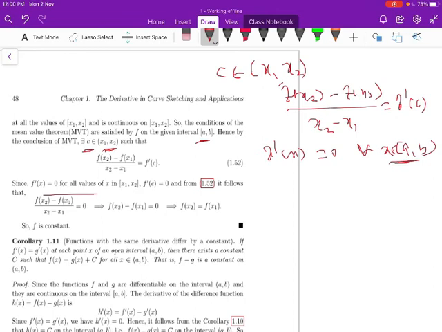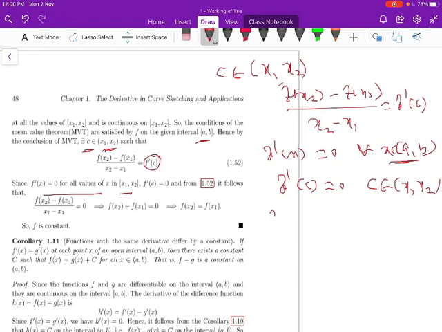So f'(x) is 0 for all x in the interval (x1, x2). This implies f'(c) is also 0, where c belongs to (x1, x2). So f'(c) is equal to 0 in equation 1.52.